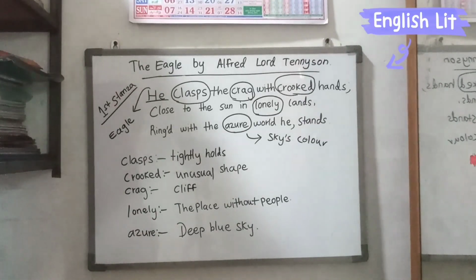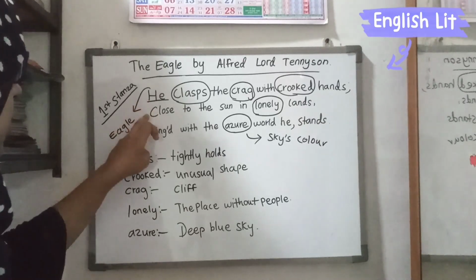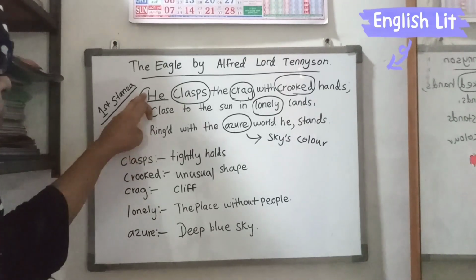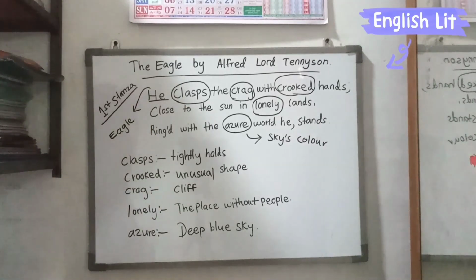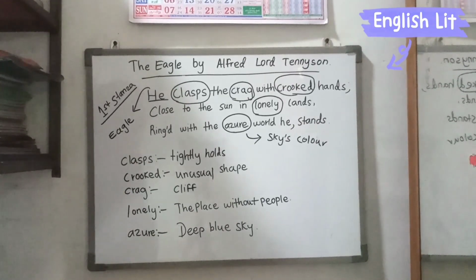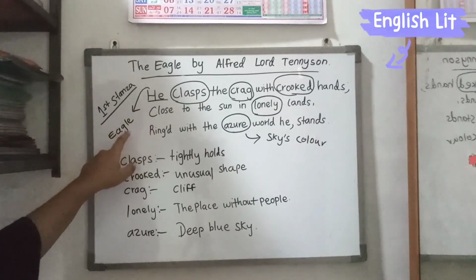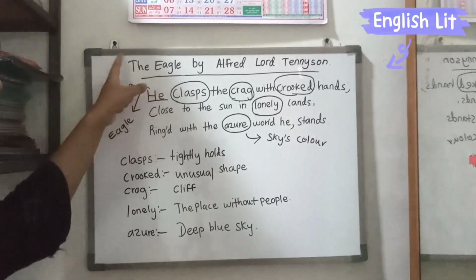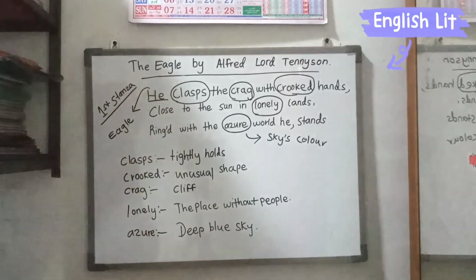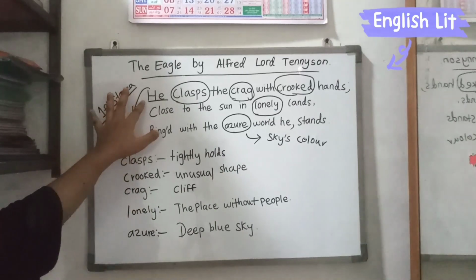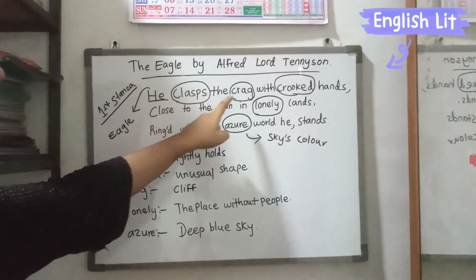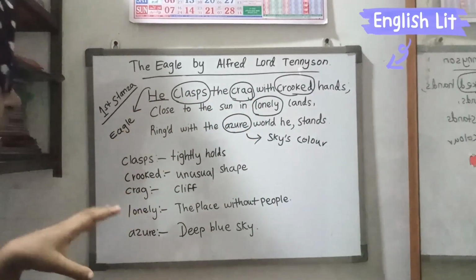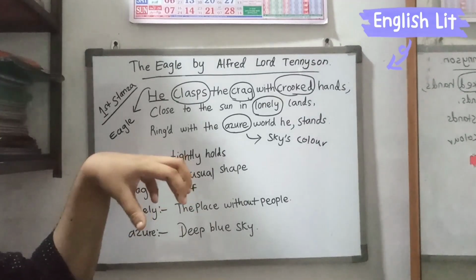He clasps the crag with crooked hands. He, I already mentioned, refers to the eagle, because the poem treats the eagle as a kind of powerful bird. So we have to provide some human traits to that object. He refers to the eagle because the title already suggests that the poem is going to be about the eagle. The pronoun he refers to the eagle. So the eagle clasps the crag with crooked hands. Clasps means the eagle tightly holds with his hands.